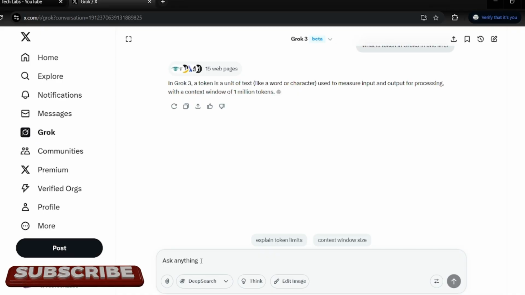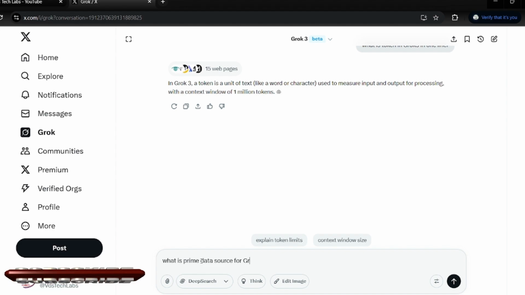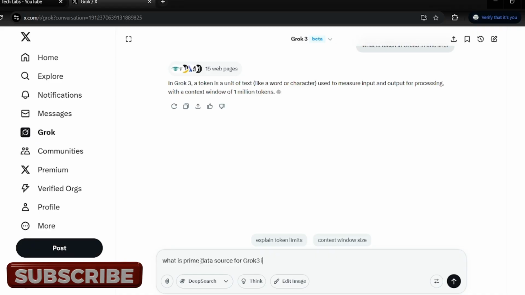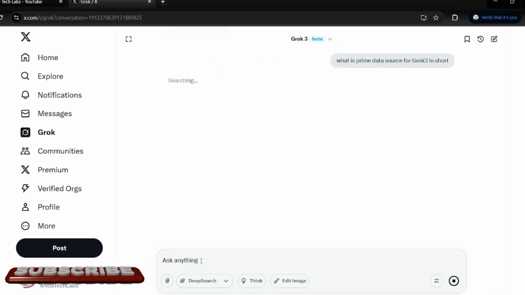Now next thing we can search this one also. What is the prime data source? Prime data source for Grok 3, in short. Right.